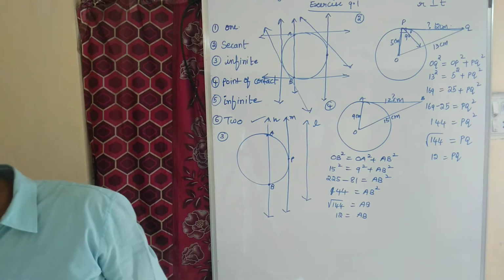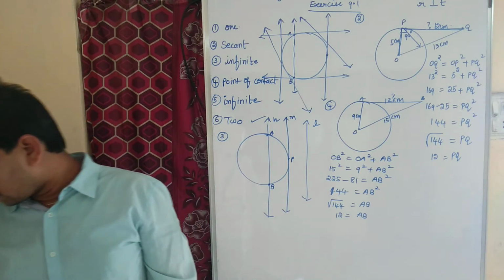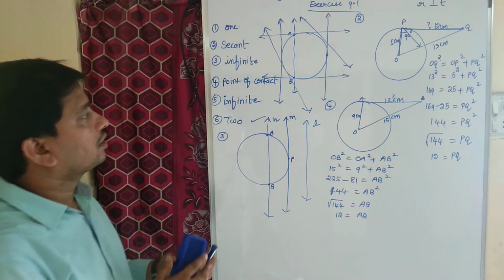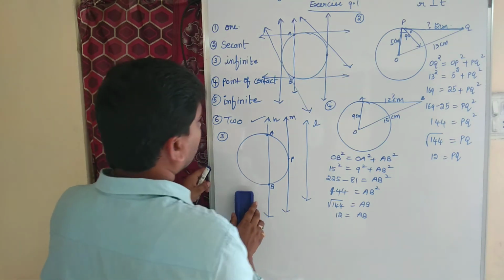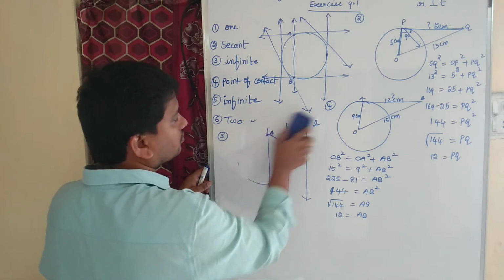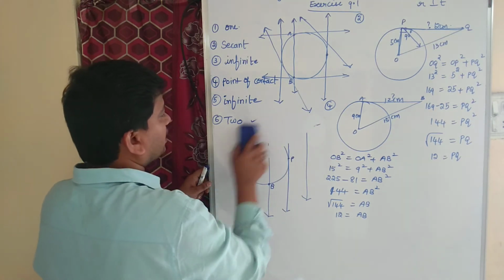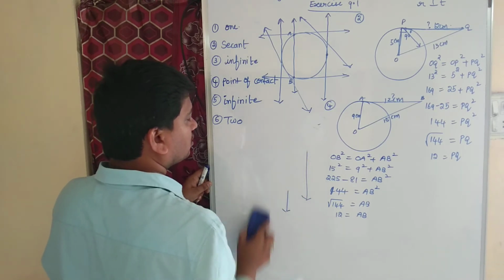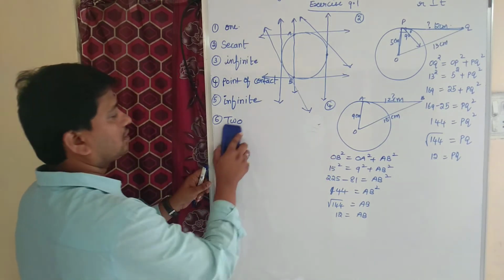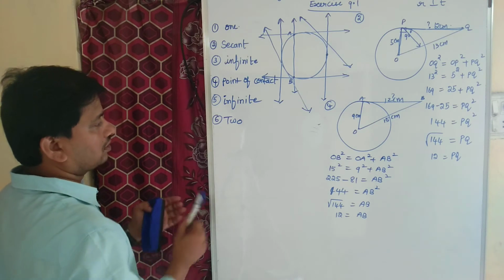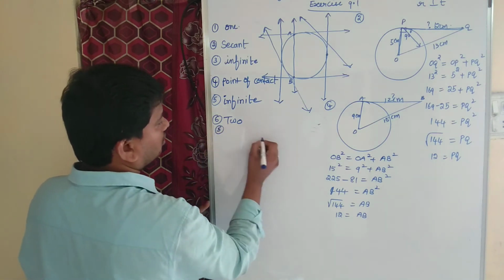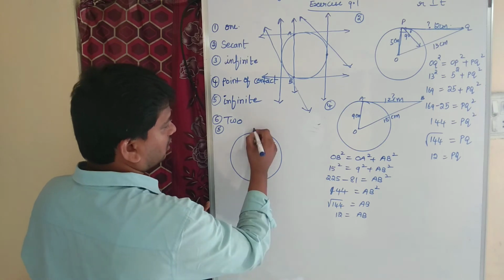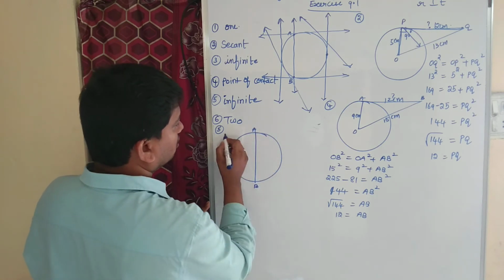Okay children, now coming to question number 5. Prove that the tangents to a circle at the end points of a diameter are parallel. Okay, let us draw. This is our circle. This is our diameter AB.